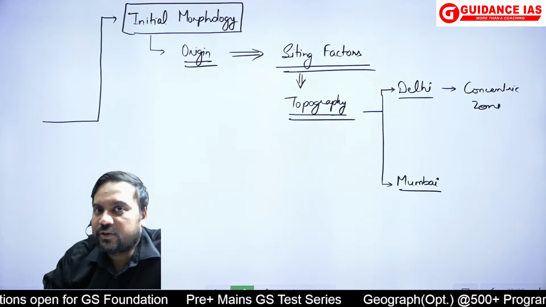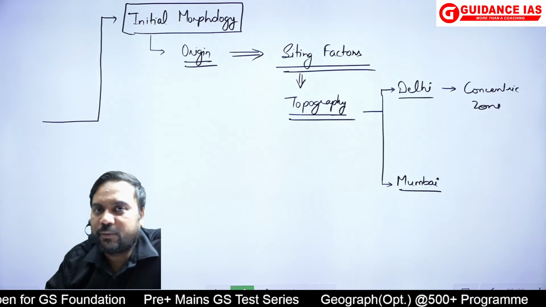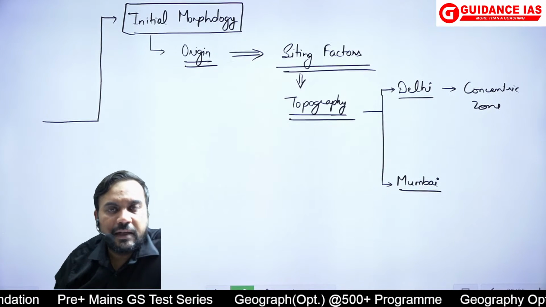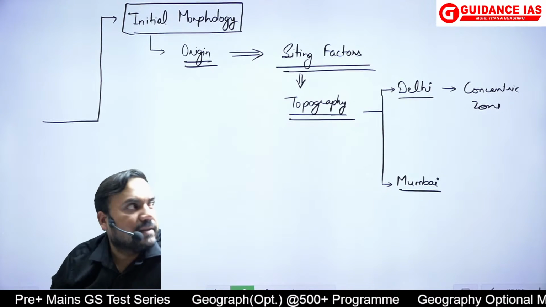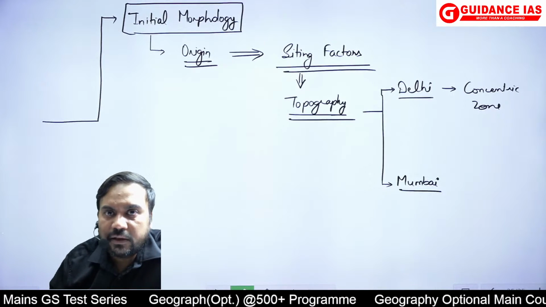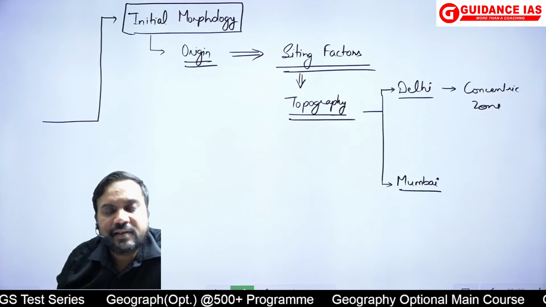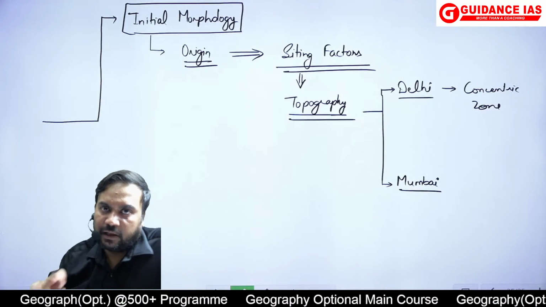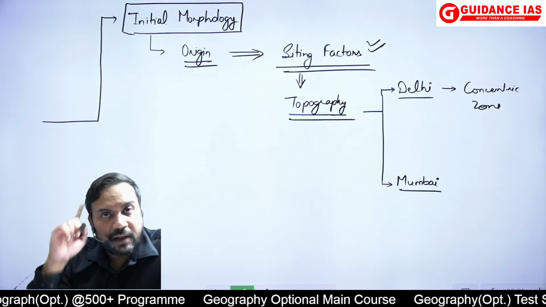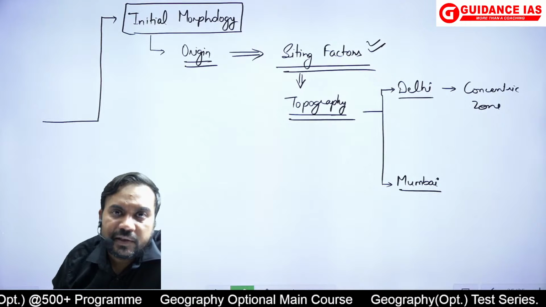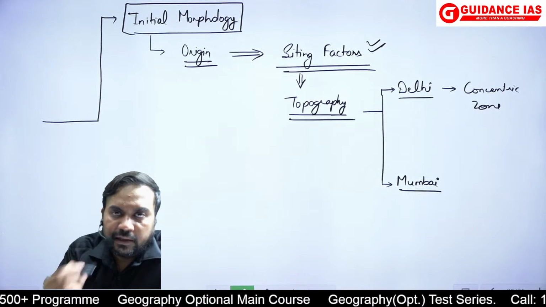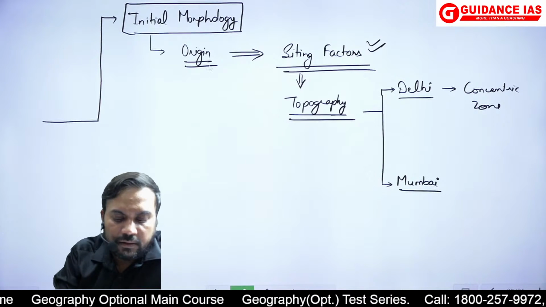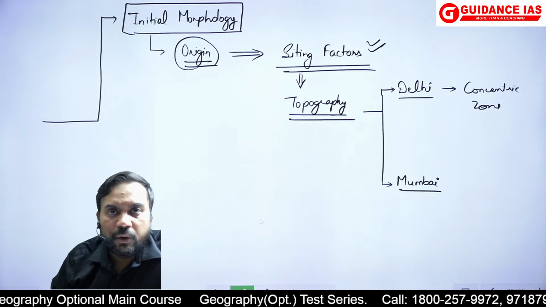Why? Because where it is located is in the Indo-Gangetic plains. On the other hand, where Mumbai is located, what is there? On one side there is Arabian Sea, on the other side there is Western Ghats. And as a result of which, Mumbai's growth has been essentially which type? It has been more linear because of that factor. So again, जो siting factors में हमने पढ़ा था वो दिमाग लगा करके यहाँ पर essentially लिखना था. So the initial morphology of the landscape, it definitely plays the very important role in the origin.